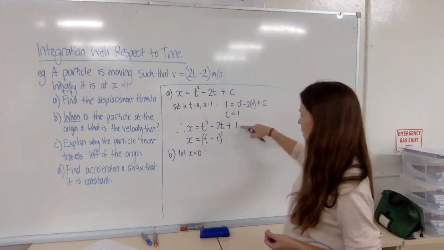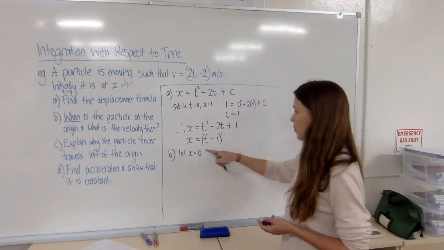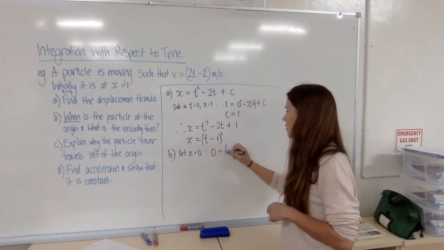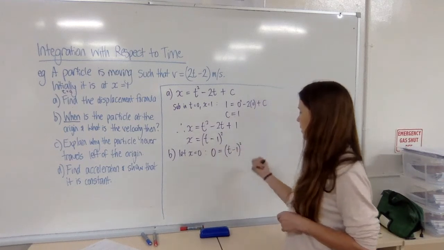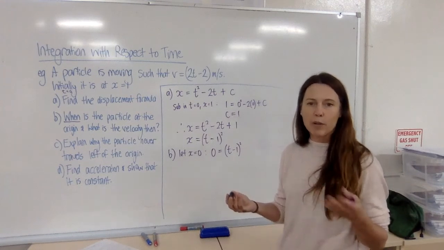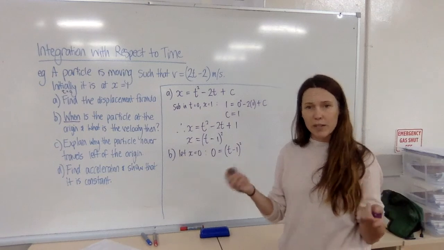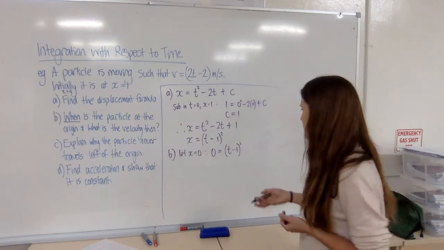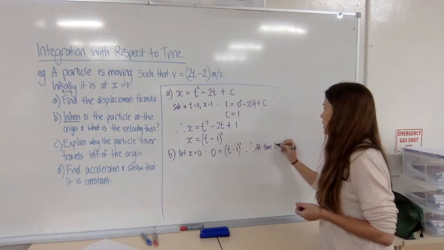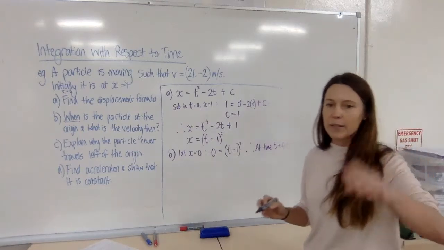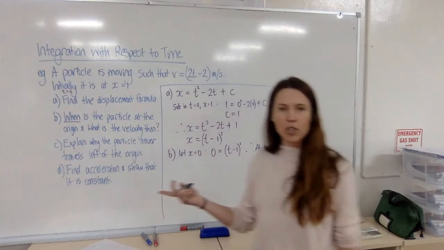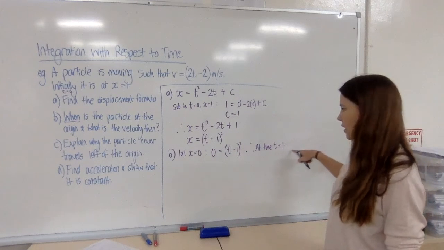Now I can use either version of these formulas here, but see how straight away this factorised one makes my life easy. If I've got 0 equal to this, then obviously t has to be 1. Now bear in mind that in our course time is always positive too, so if you get some answer where you've got a positive and a negative version of time, go for the positive one. So therefore at time t equals 1, or in other words after 1 second. Now when is the particle at the origin? Okay, it's at the origin after 1 second, or you could write that.